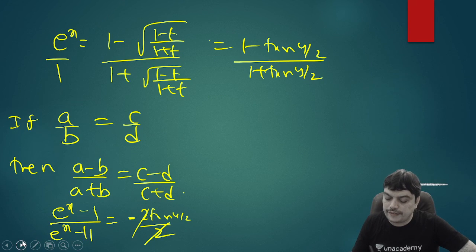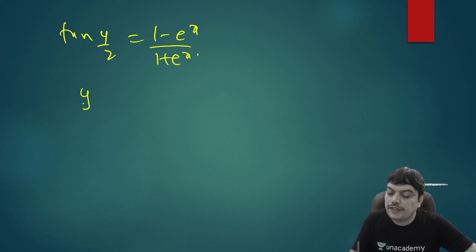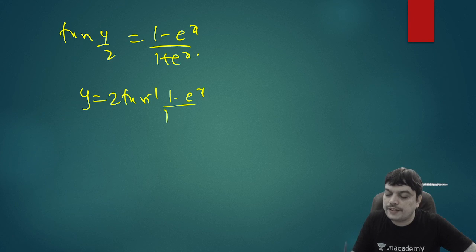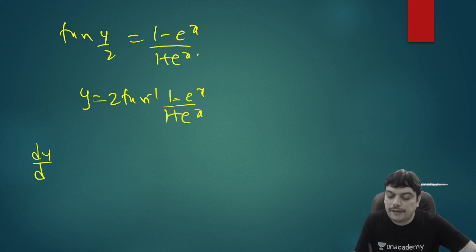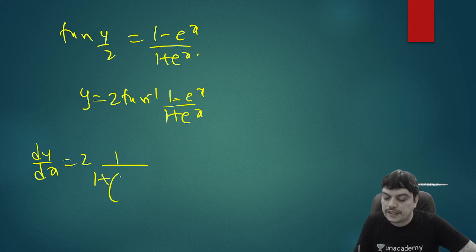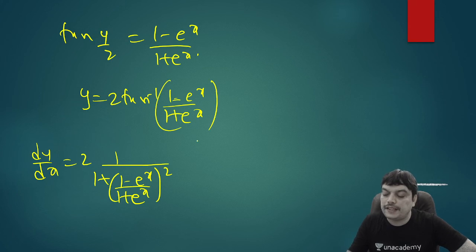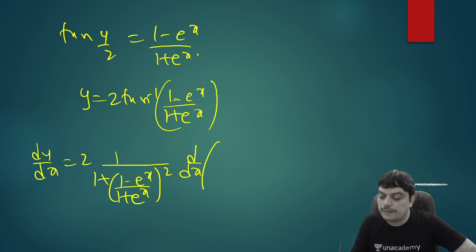So what I'll do here, I will just change it as y equal to 2 tan inverse of (1 minus e power x) by (1 plus e power x). Everything is in terms of x and y without any t now. Now differentiate directly. dy by dx equal to 2 into, tan inverse will have a derivative 1 by 1 plus x square, that is 1 by (1 plus ((1 minus e power x) by (1 plus e power x)) whole square), into you need to again find d by dx of this part using the quotient rule, (1 minus e power x) divided by (1 plus e power x). So let's see what we get.